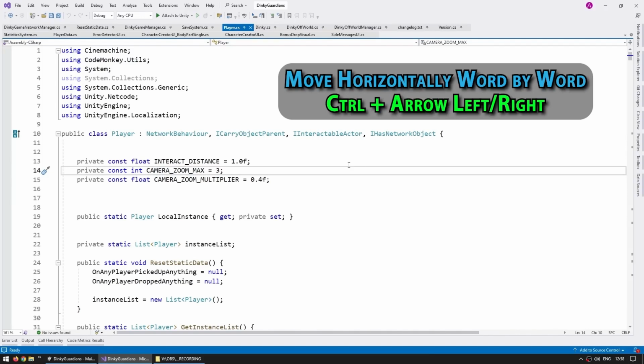So one of the best super simple shortcuts is simply to hold down the control key, and now as you move left and right, instead of going letter by letter, it goes word by word. That way I can get to the beginning or the end of this line in just about 4 or 5 presses instead of literally 50. So it is literally 10 times faster.